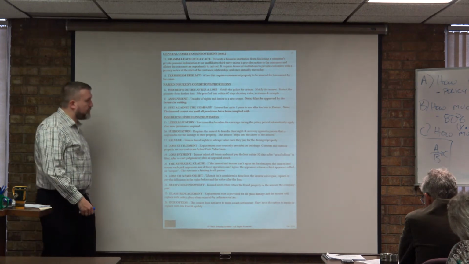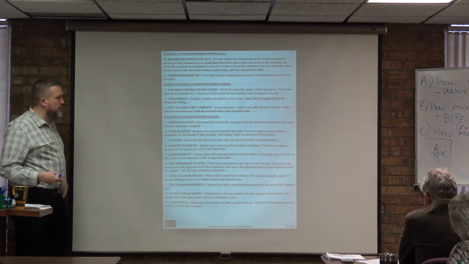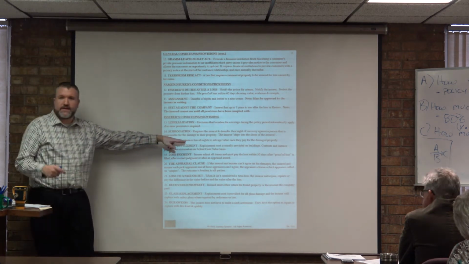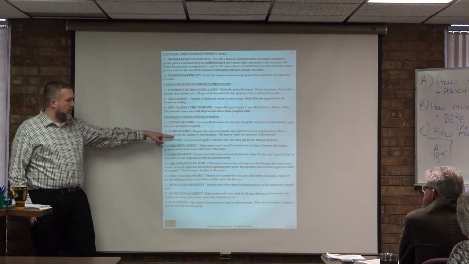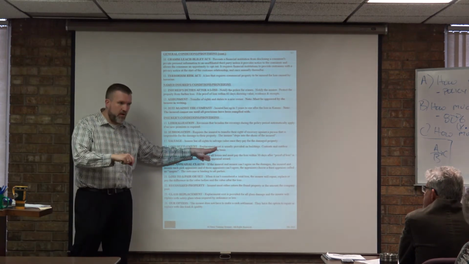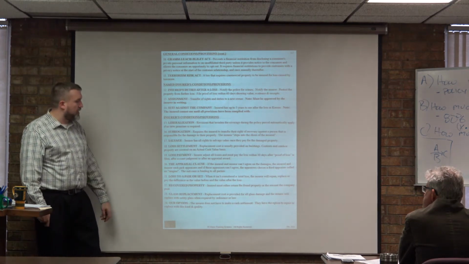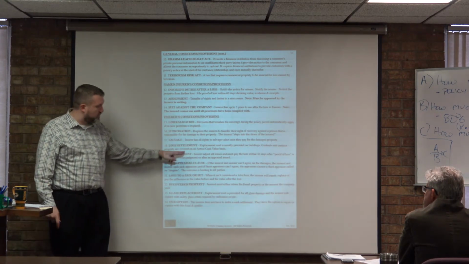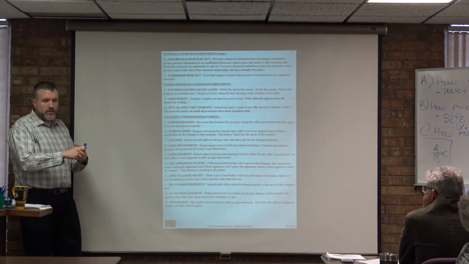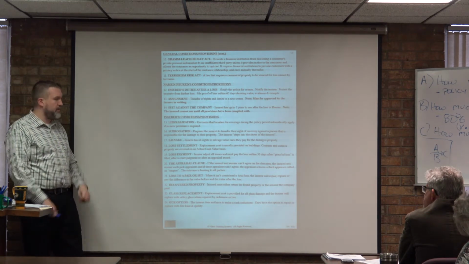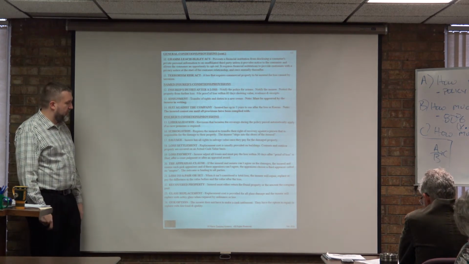Loss settlement: replacement cost is usually provided on buildings. We already know what that is, right? That's the cost to repair or replace it at today's labor and material. When do you want your property back? I want it back now. Contents and outdoor property, though, are covered on an ACV basis, which of course means you take into account how old it was, how much it went down in value, and how much that property had deteriorated.